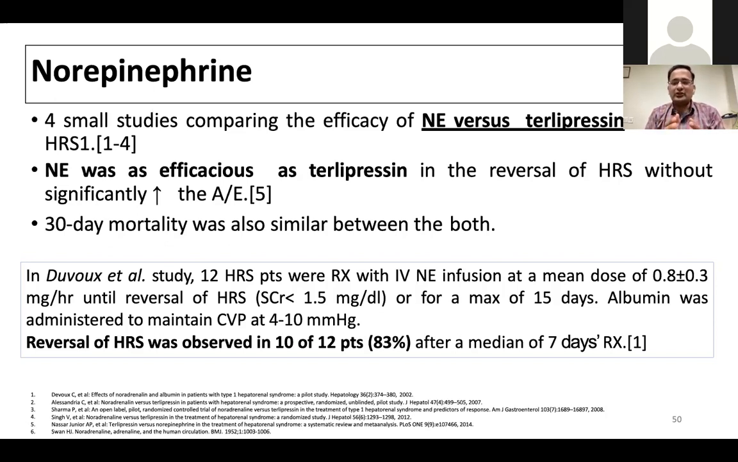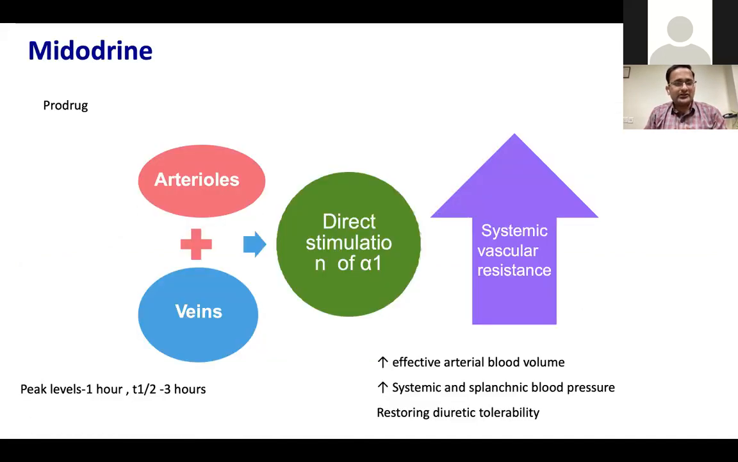Although numbers are very small, the 83% looks big, but numbers are very small. Now only 12 patients were studied. But we can say it can also be used where there are cost constraints, or wherever terlipressin is contraindicated, maybe because of severe hyponatremia or maybe because of additional cardiac ailment in the patient.